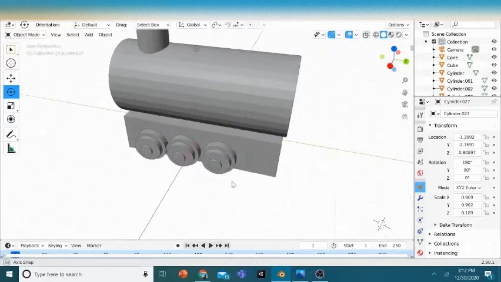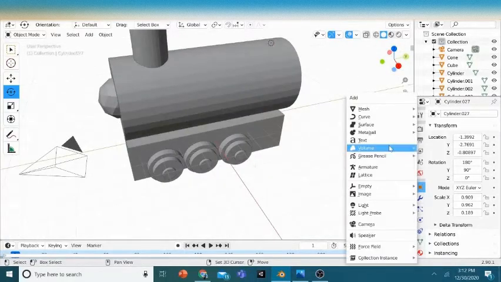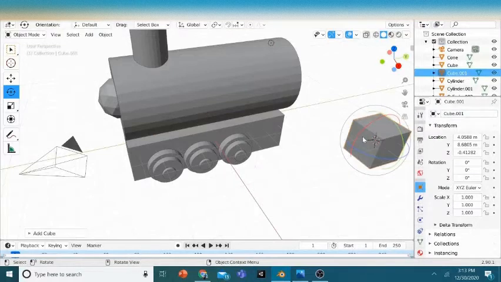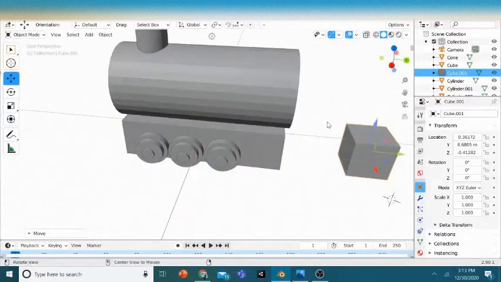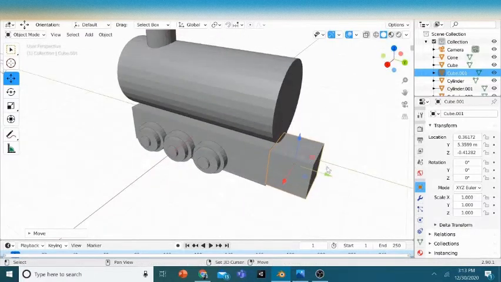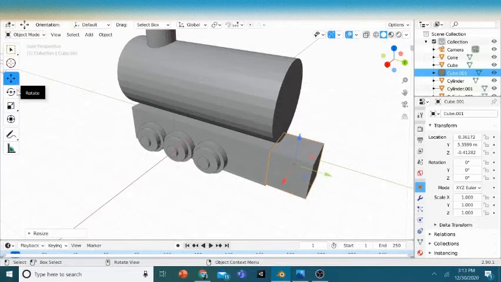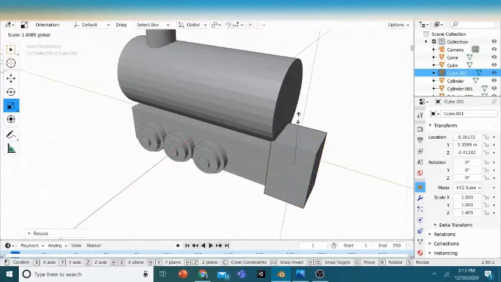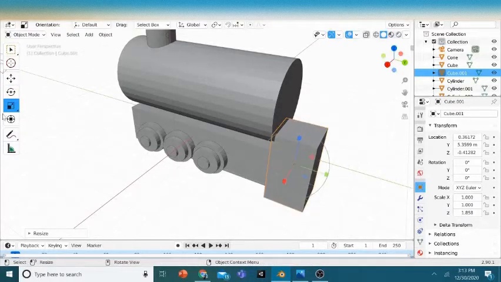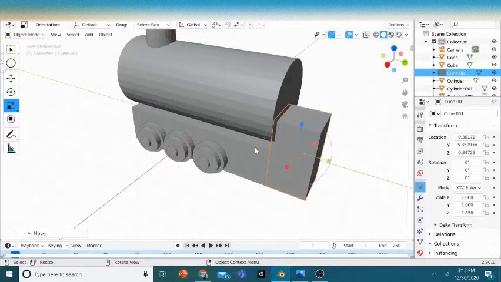Now, what we're gonna do now is a cabin. We're gonna Shift A, mesh, and cube. Just drag it here and just push it in here. Okay. Now what we're gonna do is scale it vertically, and we're just gonna push that up and scale it here.